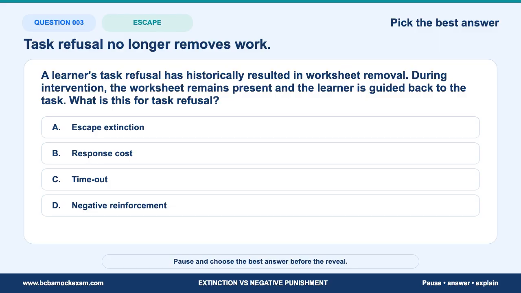Question 3. Treat this like a real exam item. A learner's task refusal has historically resulted in worksheet removal. During intervention, the worksheet remains present and the learner is guided back to the task. What is this for task refusal? Ask whether the response still produces the reinforcer that maintained it. Which option is precise enough? And which option is only familiar vocabulary? Pause now and choose the best answer.